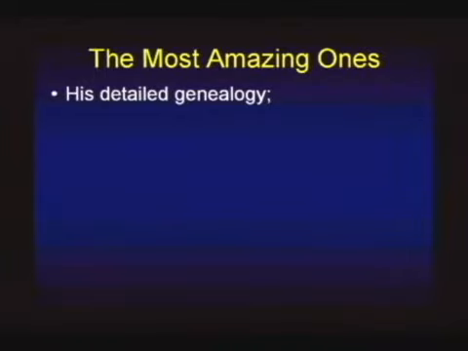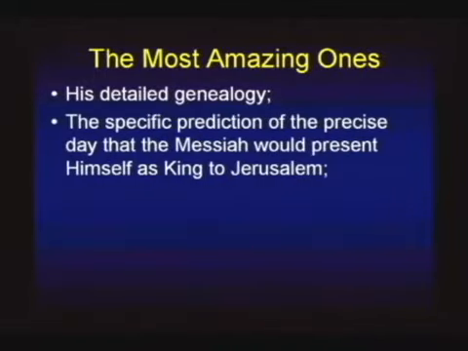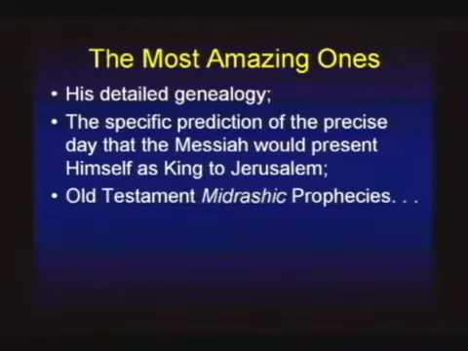We'll show you a few of those things. And we'll also explore a specific prediction. The angel Gabriel told Daniel 5 centuries in advance the exact day that their Messiah would ride that donkey into Jerusalem. And it's all in the Old Testament. We'll look at that. That one alone totally blows any attempt to mathematically predict its likelihood. We'll touch a little bit on the Midrashic prophecies before we're through.